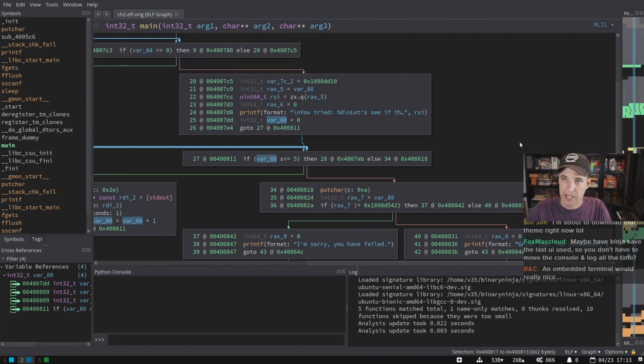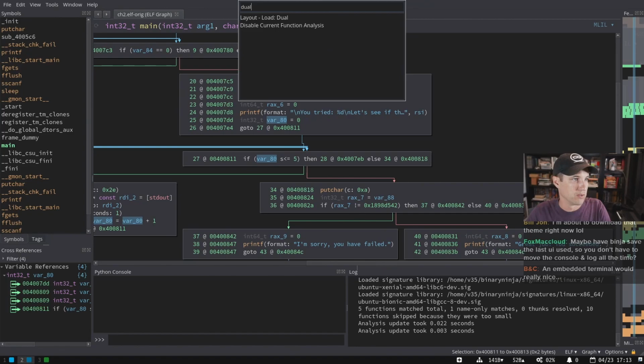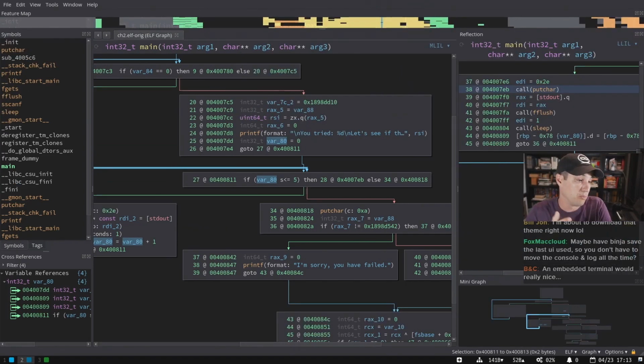I can flip back to a normal layout, and I can flip back to the dual layout depending on what I'm looking at. And you can even bind those to hotkeys too, right? So you can use the hotkeys to do that.